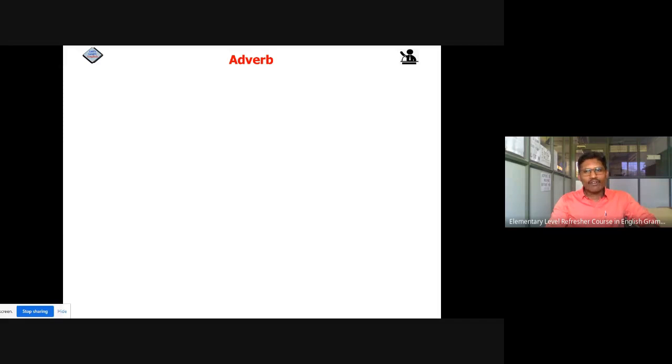So the first is adverb. Let me start today's session with this part of speech. Some examples: Rahul runs quickly. This is very sweet mango. He comes here daily. Here quickly, very, daily are words which give the relation between noun and verb, like how Rahul runs, that is quickly, or this is very sweet mango. So it gives extra information about the verb and noun or the relation between them.